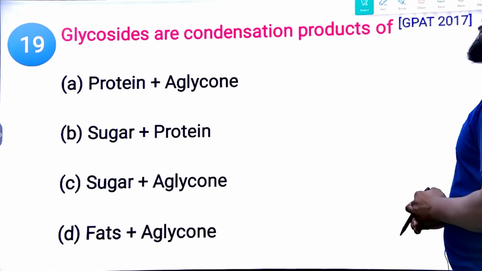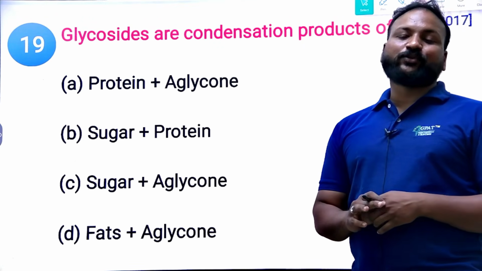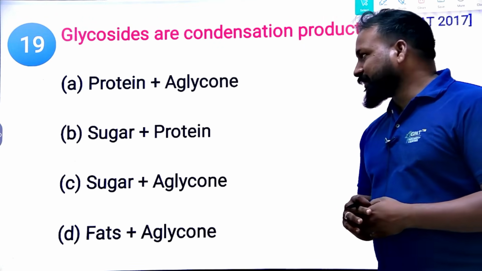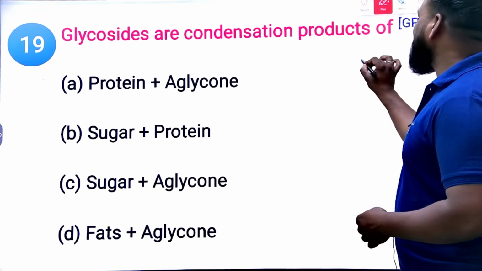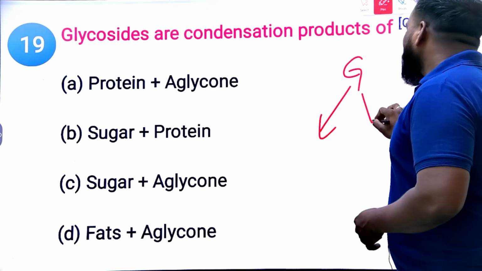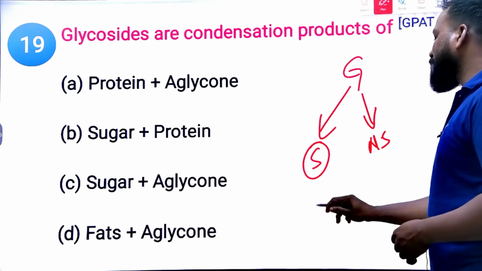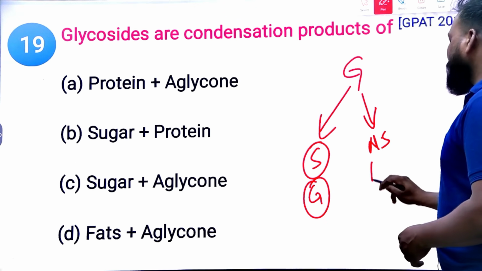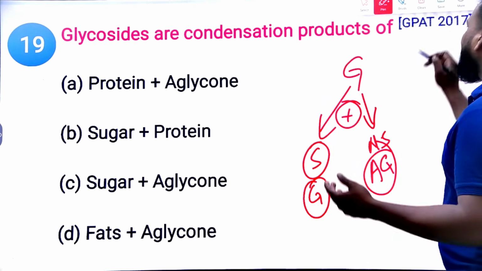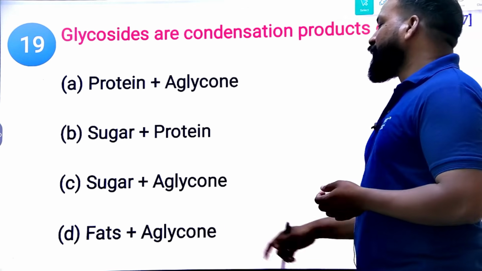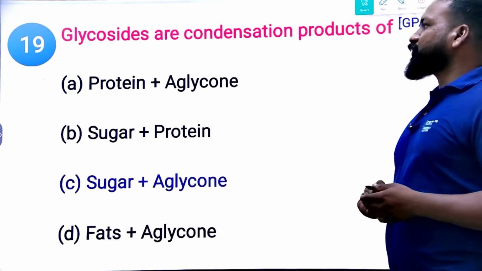Glycosides are condensed products of, yes, glycosides is a combination of which of the following? Does the glycoside contain protein? Does the glycoside contain fats? No. Glycoside means sugar moiety and non-sugar moiety. Sugar moiety is known as the glycon moiety, non-sugar moiety is known as the aglycone moiety. Both are linked by a bond called glycosidic bond. So undoubtedly the option is sugar and aglycone. Aglycone means non-sugar moiety. Next question.